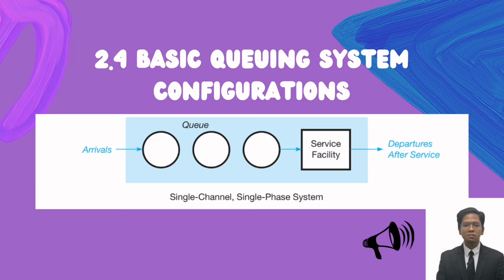To elaborate, the customer will arrive and queue up to make some purchases, and then they will make a payment while they're being served by the cashier. As you can see in the figure, customers arrive and queue up in the service system. They will queue up to the service facility to make their orders, make payment, and pick up the order and be served by the service unit, which is the cashier, before they leave the store.